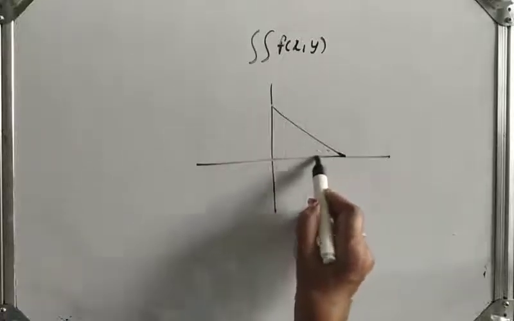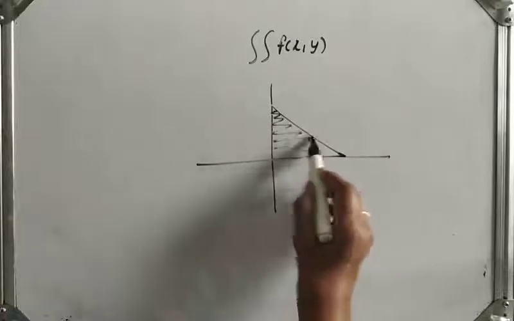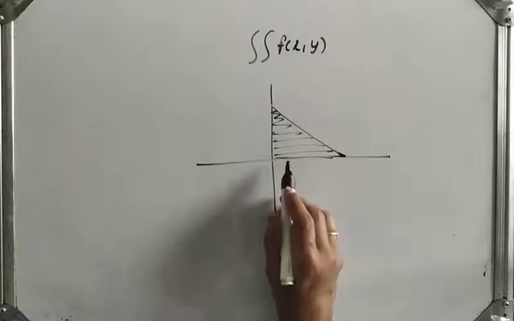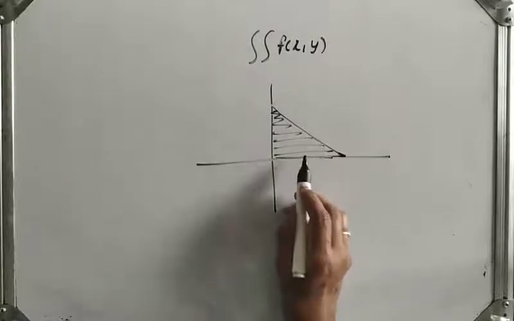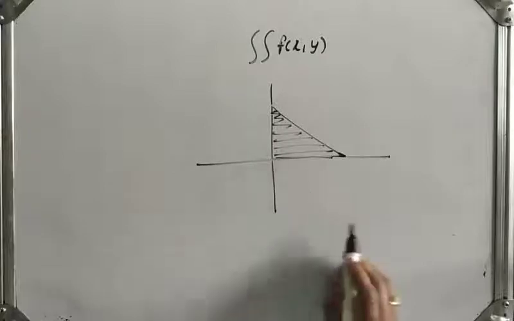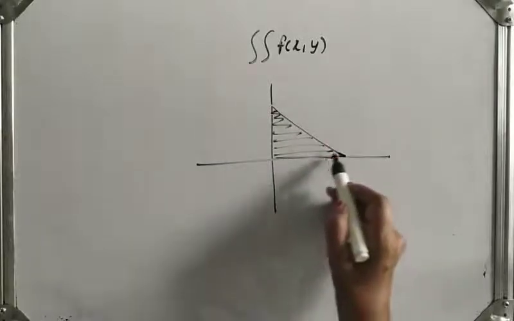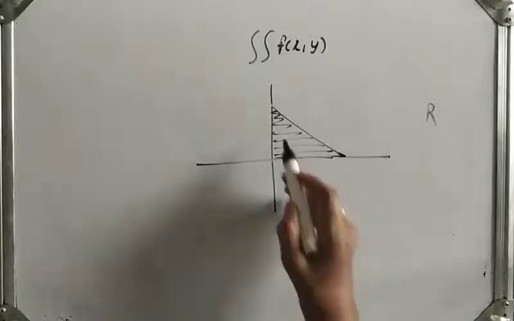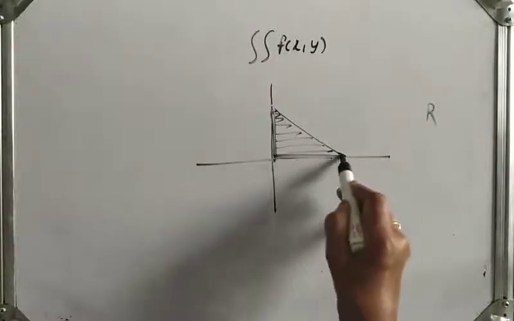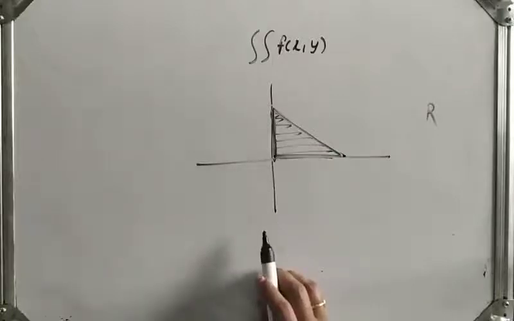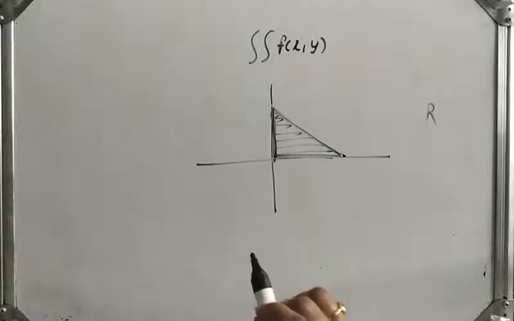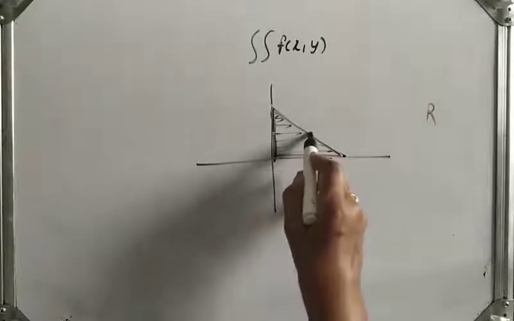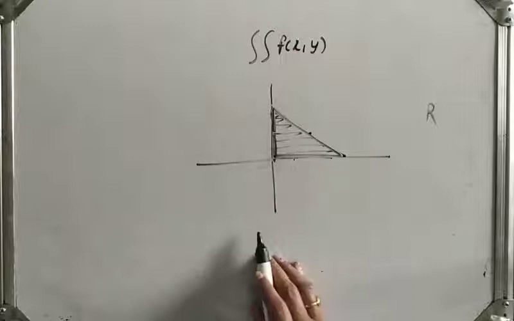Suppose we have to integrate over this region. Okay, suppose this region is given, and by using this, first using an example we will find the region R. Okay, we will find region R. For example, suppose we get this triangle as a region by given graphs. Okay, then what we will do, we will plot a strip parallel to x-axis or parallel to y-axis.